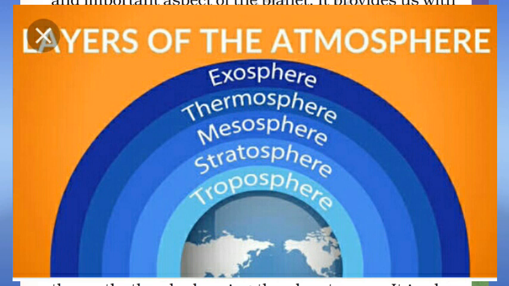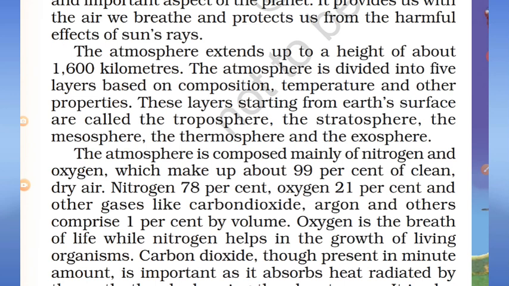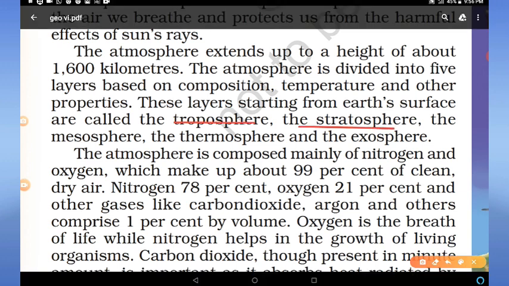There are different features of these layers and they are situated at different heights. Troposphere is up to 18 kilometers, stratosphere is up to 50 kilometers, mesosphere is up to 80 kilometers. Clear? There are different features of these layers with temperature, composition, and other properties also. About these layers of atmosphere, we'll study in detail in the next class, in 7th class.